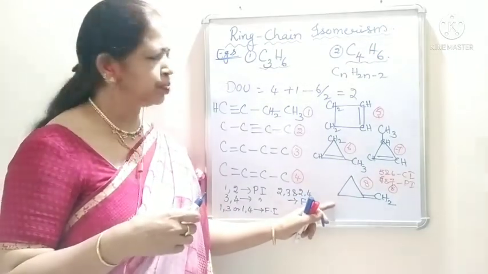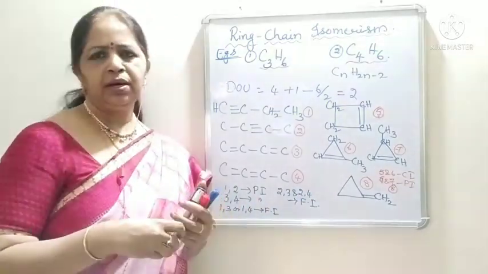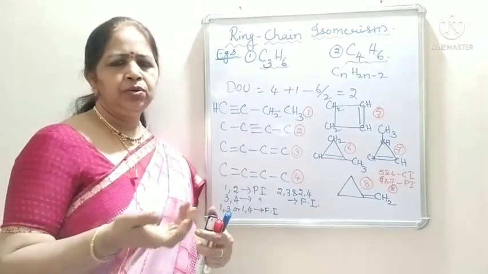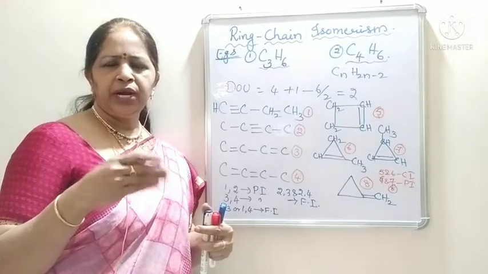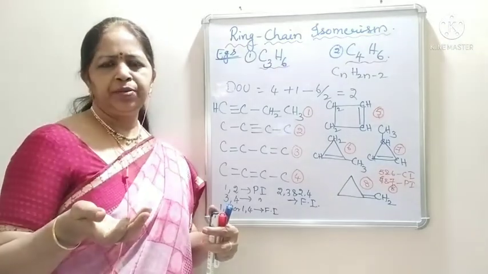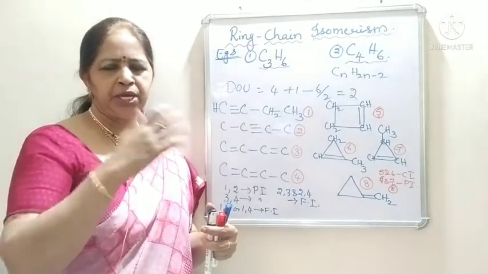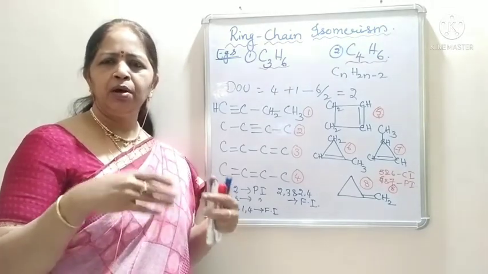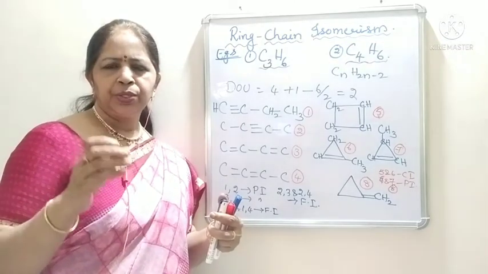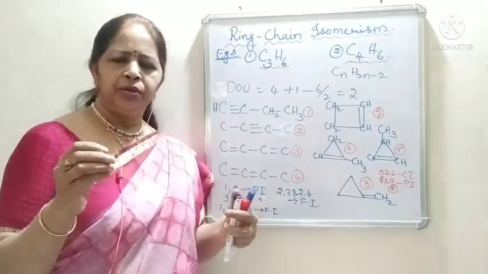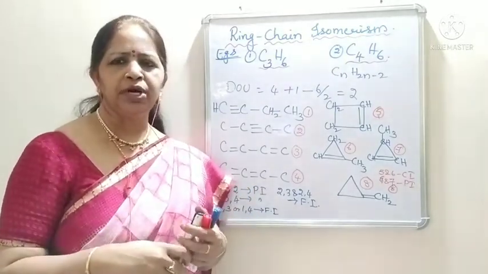Okay, students. In the examination, they will give you a formula or they will give you a structure also, and you will have to identify. They will ask to write its ring isomer, or how many ring isomers are possible for that formula, or how many chain isomers are possible, or how many total isomers are possible. So you should know how to write all the different types of isomers for the given formula.